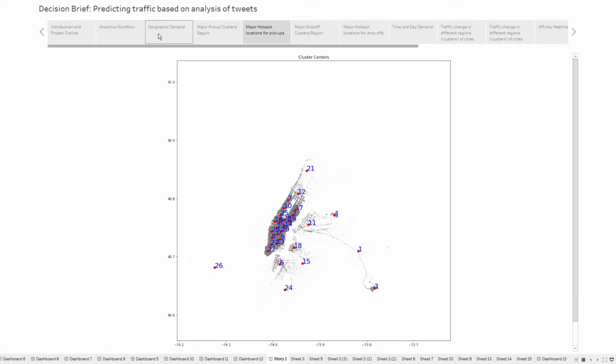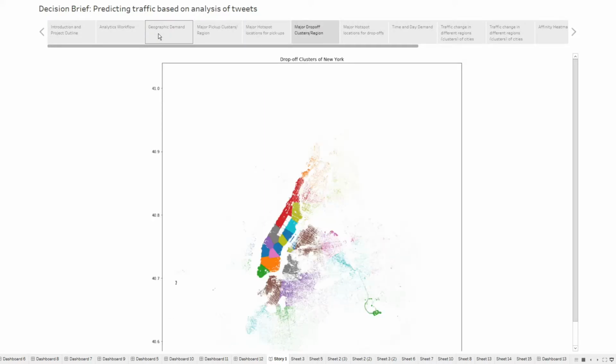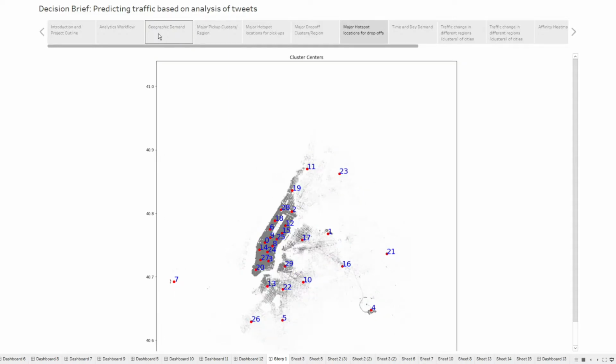Before then, we also identified the drop-offs to find which are the popular regions where people are being dropped off. The rationale behind having 2 different sets of clusters is to identify which regions are popular for people getting off and which regions are popular for people being picked up, so that we can run a parallel analysis and see the affinity between 2 different regions. We can then develop a model to see, if a person X was picked up here, what's the probability of him or her being dropped off in one of these other 30 locations. So here are the cluster centroids for the drop-off locations.